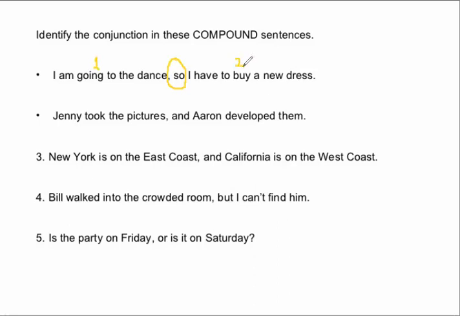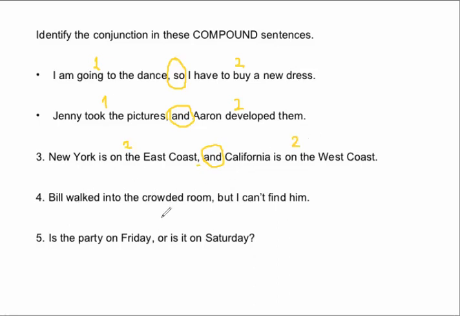Number 2, Jenny took the pictures, and Aaron developed them. And is the coordinating conjunction, preceded by the comma. Jenny took the pictures is the first independent clause. Aaron developed them is the second independent clause. Number 3, New York is on the East Coast, and California is on the West Coast. New York is on the East Coast is your first sentence, comma, coordinating conjunction, and comes your second sentence.